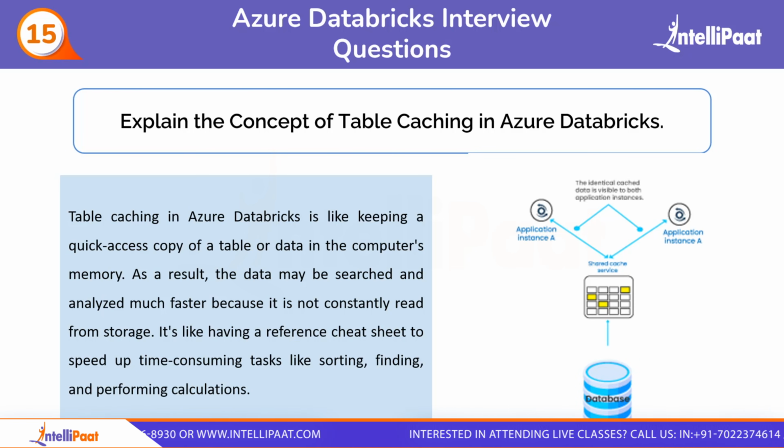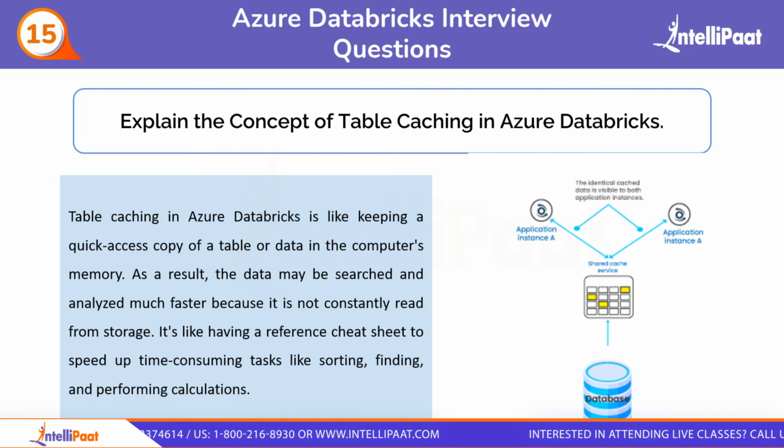So as you can see from the screen, we have the database, and there are two instances, application instance A and application instance A. Basically these are the shared cache service. In this, the identical cache data is visible to both application instances. So basically the two instances are identical, that's why the names of the instances are the same.